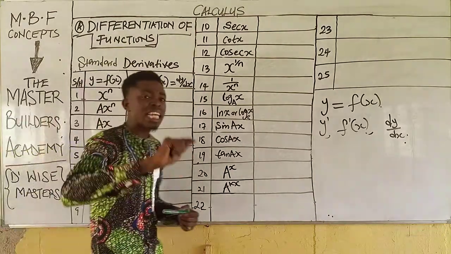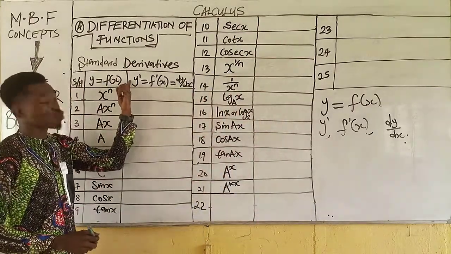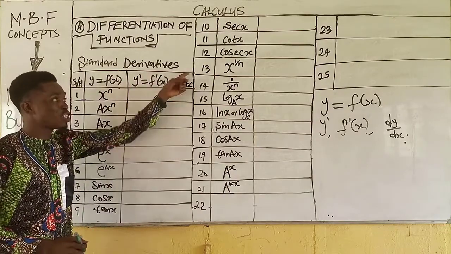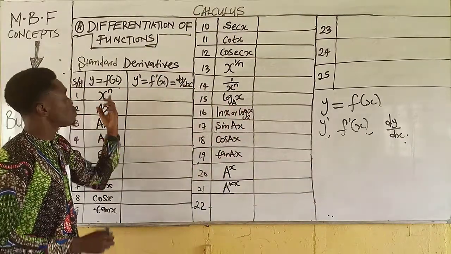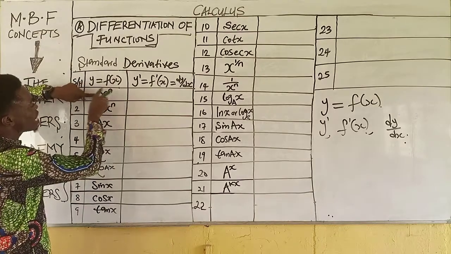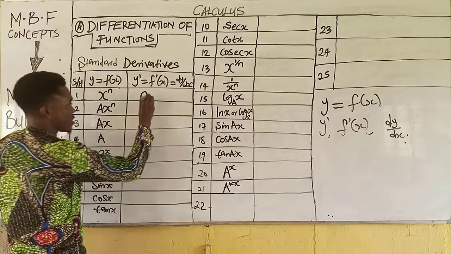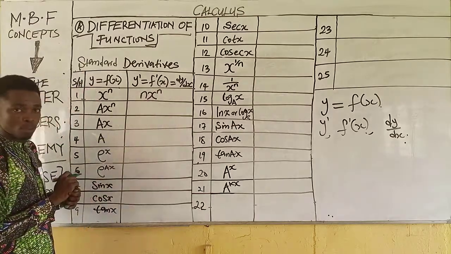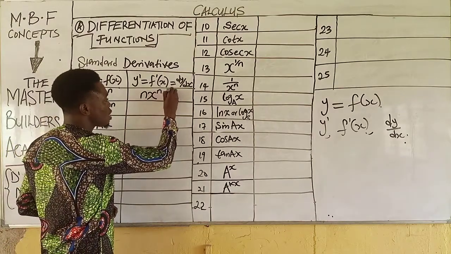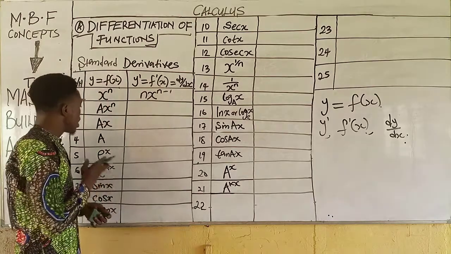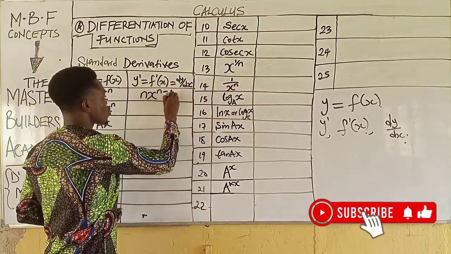All you need to do anytime you are differentiating x raised to the power of n, of course, we already have that this is y prime or f prime of x or dy over dx, which I have already explained here. All right, are we there? Now, to find the derivative of this, all you need to do is to bring down the power of x to serve as the coefficient of x, then pull down the power. Now, anytime you differentiate any polynomial function, you must ensure that you reduce the power by 1. In other words, remove 1 from the existing power. So this is what we have.